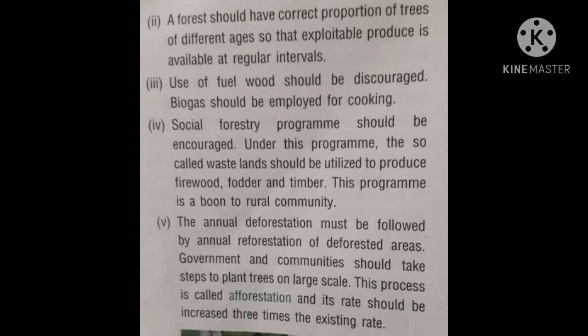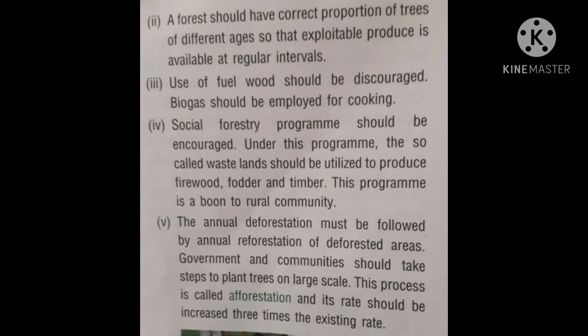And fourth: social forestry programs should be encouraged. Under this program, the so-called wasteland should be utilized to produce firewood, fodder and timber. This program is a boon to the rural community. Fifth point: the annual deforestation must be followed by annual reforestation of deforested areas. It means the deforested areas must be reforested, or trees planted.